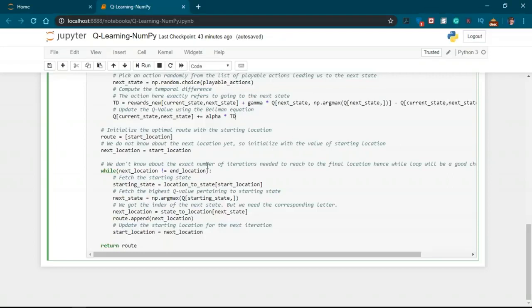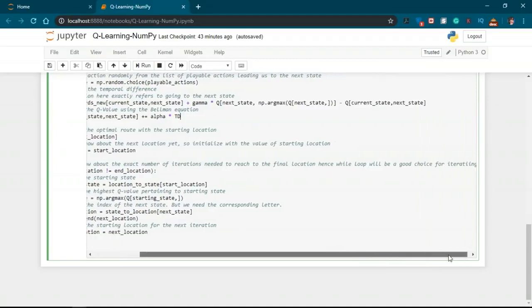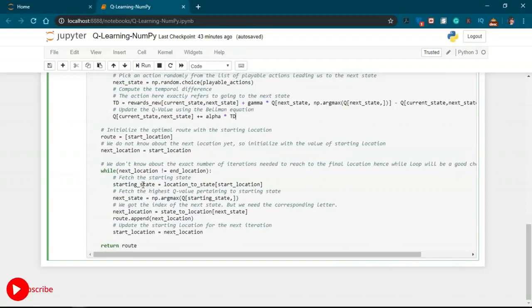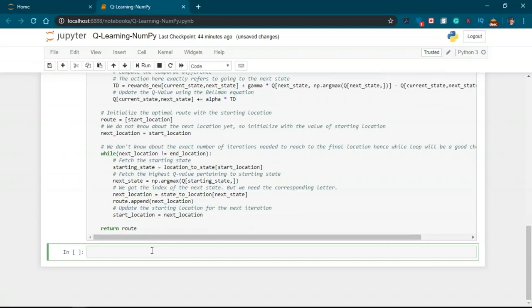Now, we do not know the exact number of iterations needed to reach the final location. Hence, a while loop will be a good choice for the iteration. So we're going to fetch the starting state, and fetch the highest q value pertaining to the starting state. We get the index of the next state, but we need the corresponding letter. So we're going to use the state to location function we just mentioned there. And after that, we're going to update the starting location for the next iteration. And finally, we'll return the route.